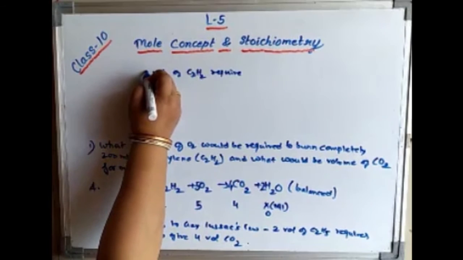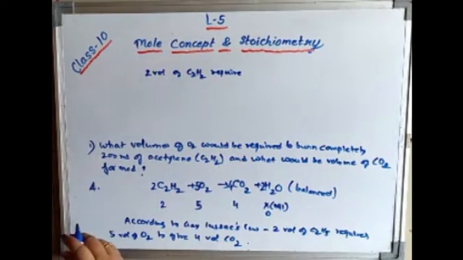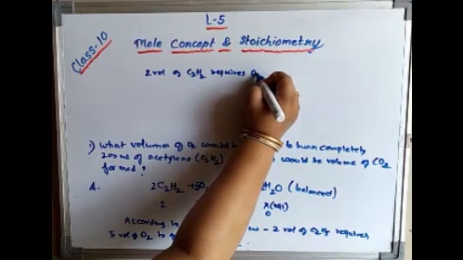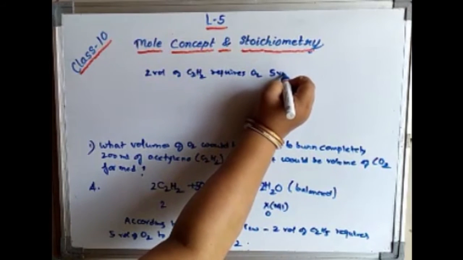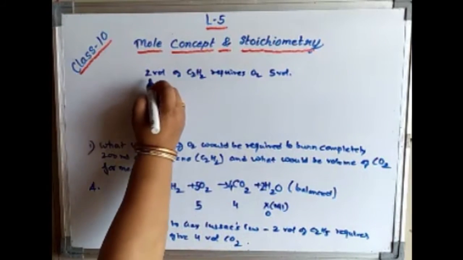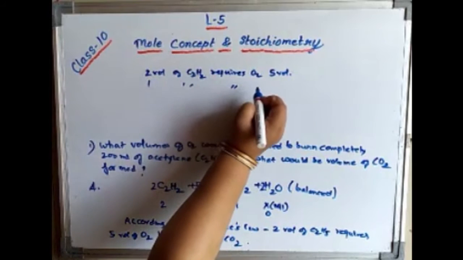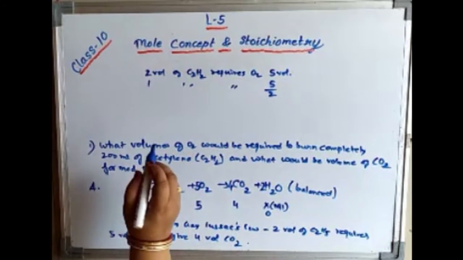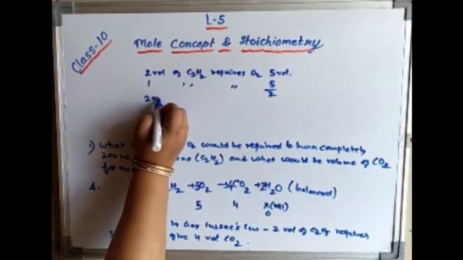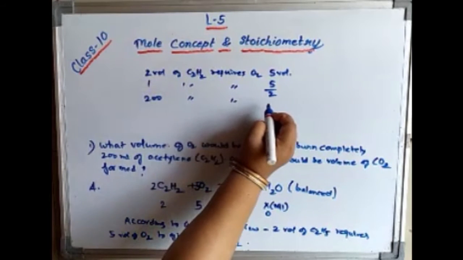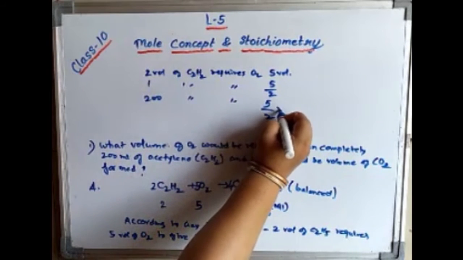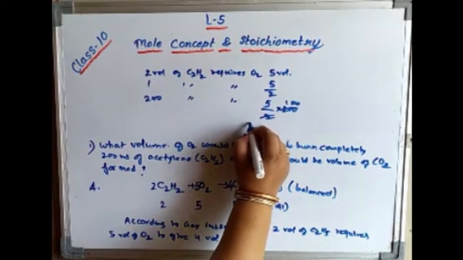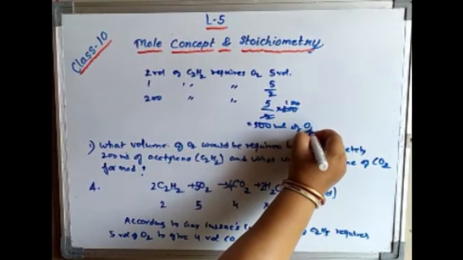So 2 volumes of C2H2 requires 5 volumes of oxygen. Clear? So 1 will require 5 by 2. And how much is given in the question? 200. So 200 will give 5 by 2 into 200, which comes out to 500 milliliters of oxygen.